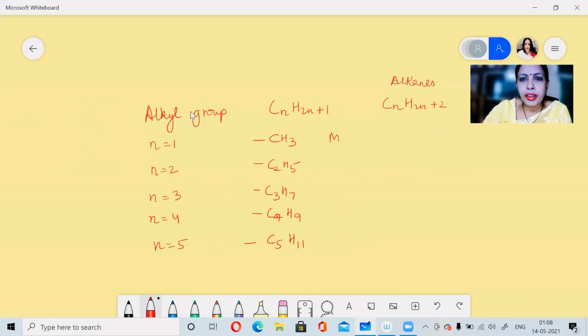The names will be methyl, ethyl, propyl, butyl, pentyl. So, as per the number of carbon atoms present, we are writing the names. This is the basic part of the nomenclature for organic compounds.